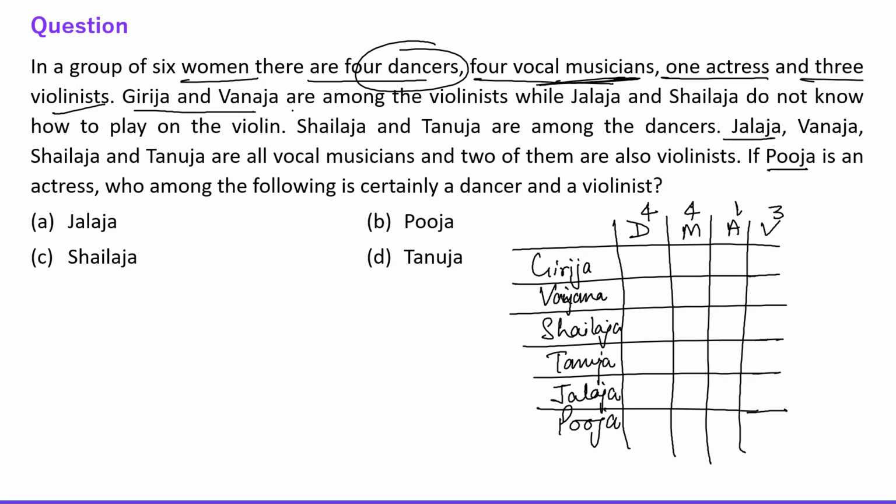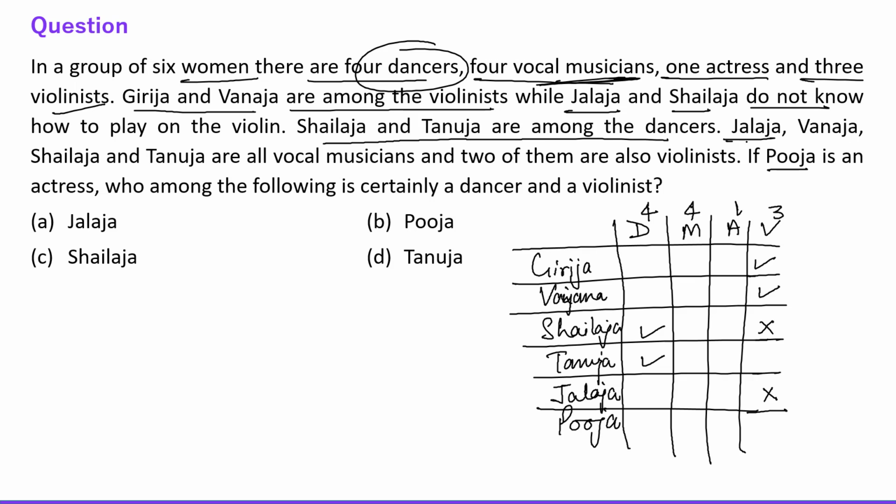Girija and Vanjana are among violinists. Girija and Vanjana, they are violinists. Okay. Right. While Jalaja and Shalja don't know how to play violin. Shalja and Jalaja don't know how to play violin. Alright. Shalja and Tanuja are among dancers.